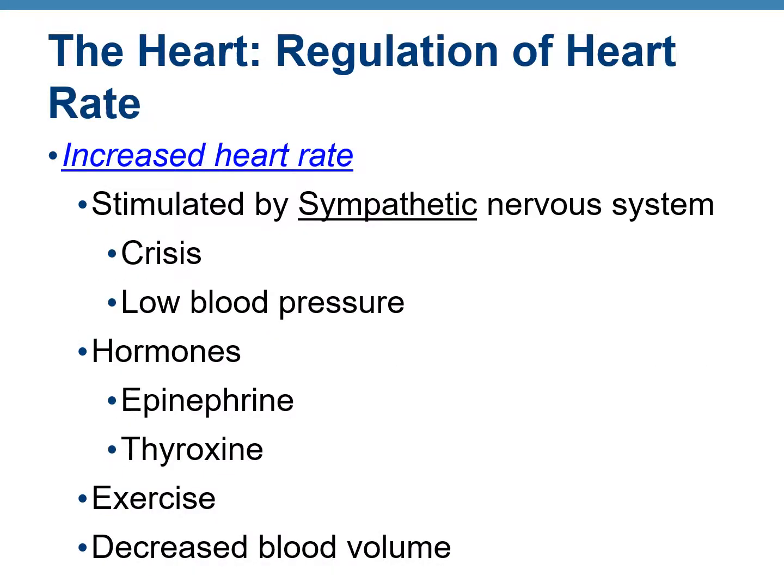So what controls the heart rate? The heart rate is increased by the sympathetic nervous system. Hope you guys remember the sympathetic nervous system is the E division: excitement, emergency, embarrassment. So when you are in a crisis or the pressure falls, that's when the heart rate is increased. In addition to the sympathetic nervous system, there are hormones such as thyroxine or epinephrine. When you exercise, it also increases your heart rate, or when the blood volume goes down.